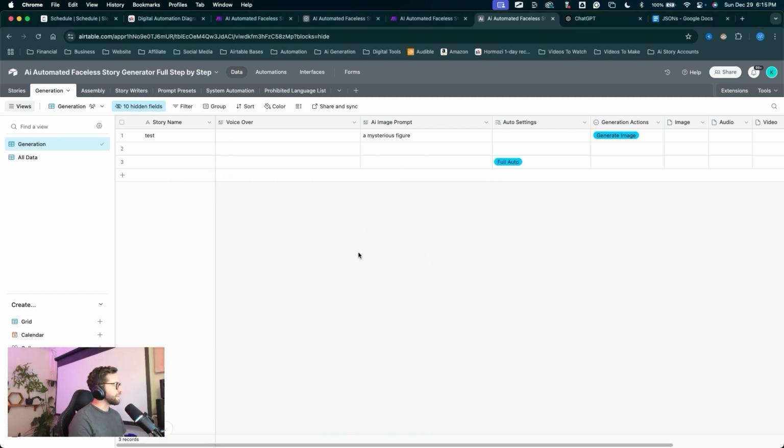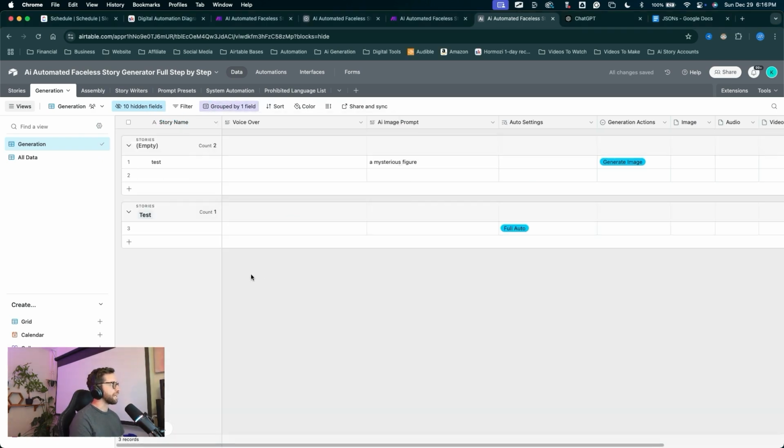Okay, something I like to do to get all of these records organized and grouped nicely. We'll come up to group and we'll group by stories. Now we can see our stories right here, our empty test story that we're messing around with, and our actual test story from the stories table right here. So let's copy and paste these prompts.